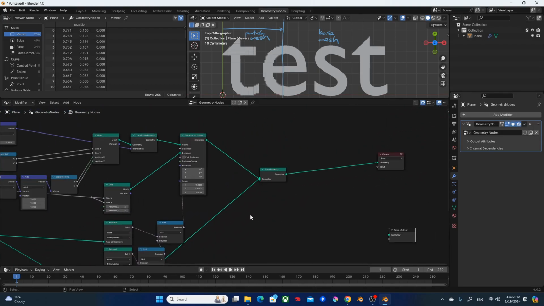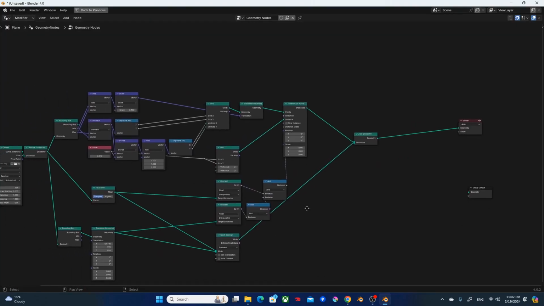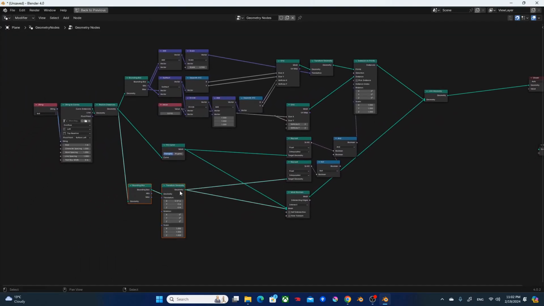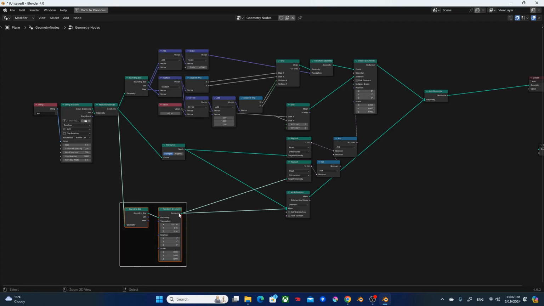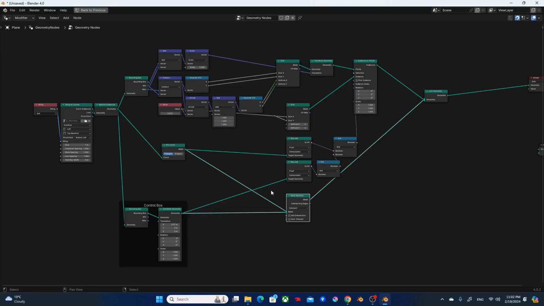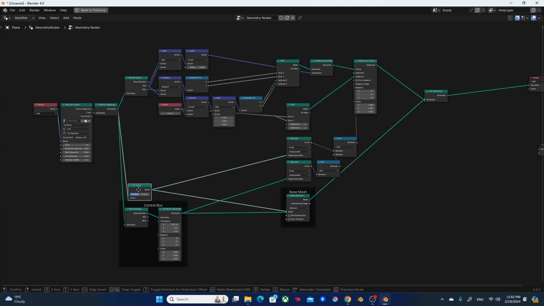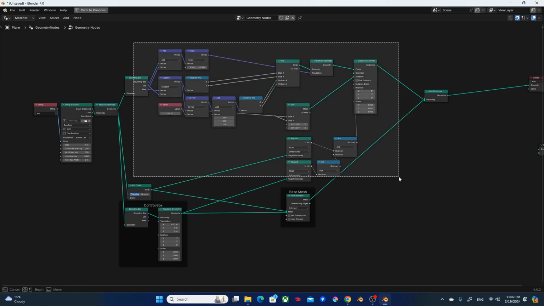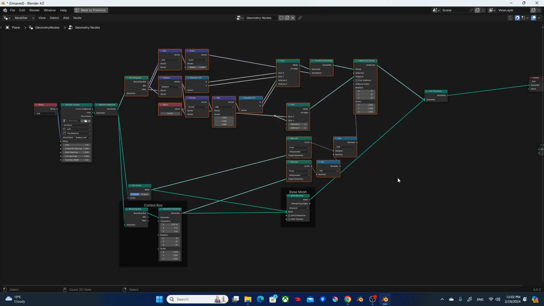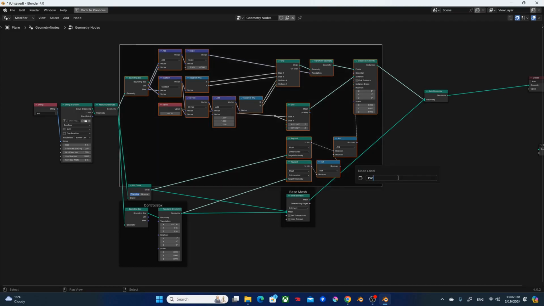Okay, cool. I'm just going to clean up a little bit. This part, I'm going to call it control box, so we're controlling this box to determine where the mesh is going to separate. And this part is going to be the base mesh. And this top part is going to be the particle mesh.